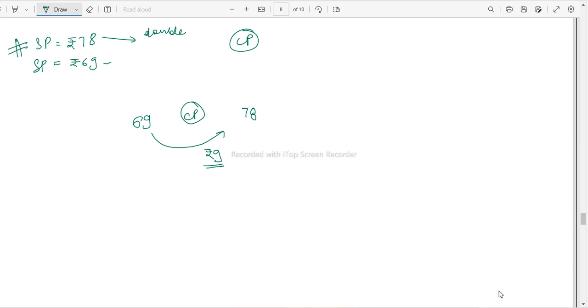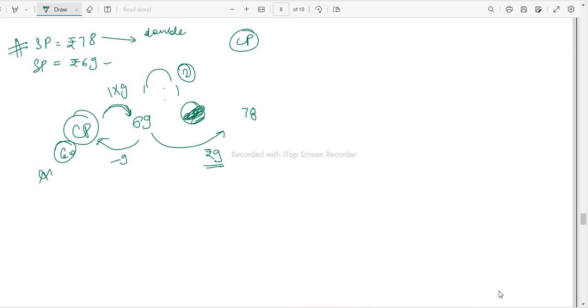Cost price should be here. Now if the cost price is here, there should be a difference of 9 here as well, so it would be 1 into 9. There would be a difference of 9 here as well. If it is ratio 1, it would have been 2. Now just reduce 9 from this. So you'll get cost price as 60. So this one would be your answer.